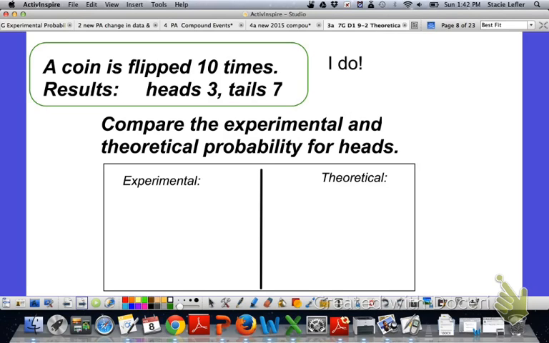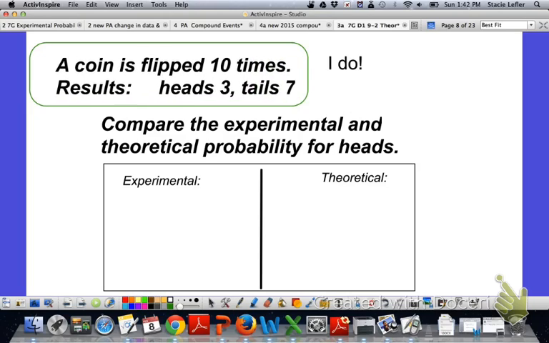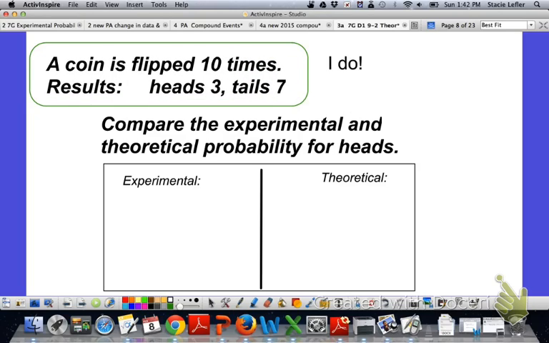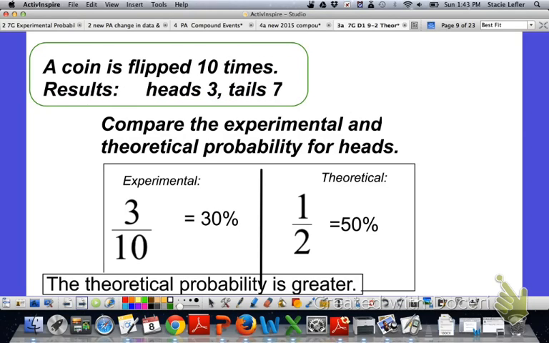So let me show you how this works. Here I just flipped the coin only 10 times, and the results are it landed on heads 3 times and tails 7 times. So I'm going to look at the experimental probability of landing on heads. 3 out of 10 flips is 3/10, which is 30%.